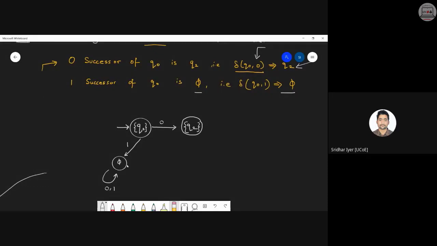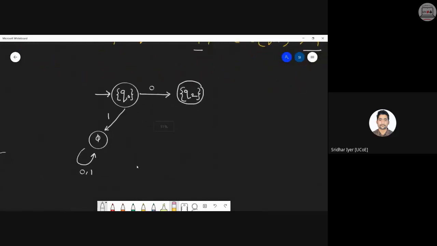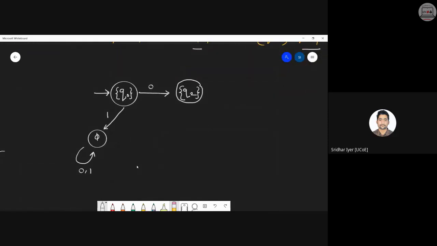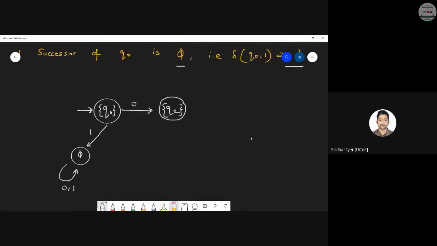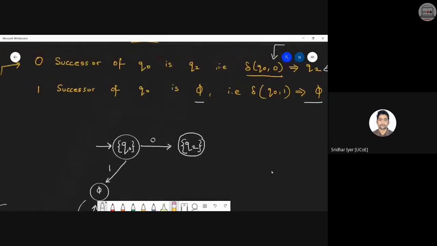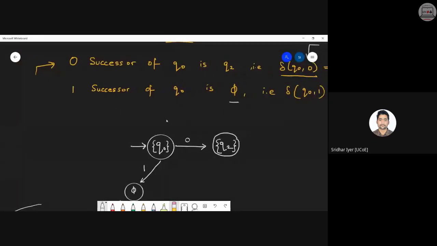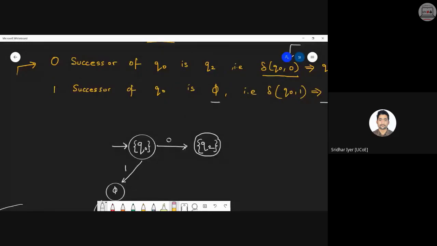So simply draw this successor after step number 1. That is why the question is lengthy, because you have to draw the diagrams after each step. Have a look. This is your initial state Q0. For input 0, it goes to Q2, because we got that zero successor of Q0 is Q2. So you have to draw a transition from Q0 to Q2 with input 0.